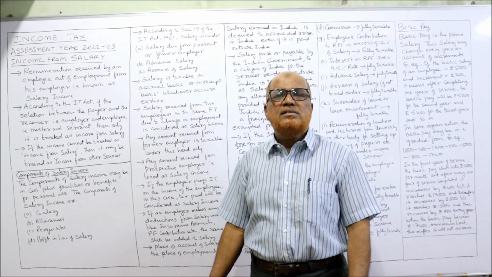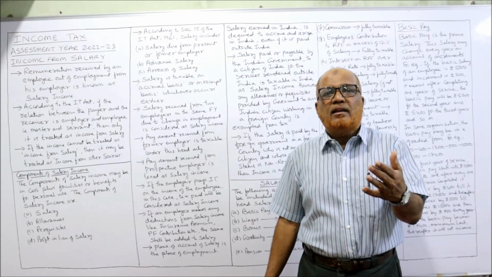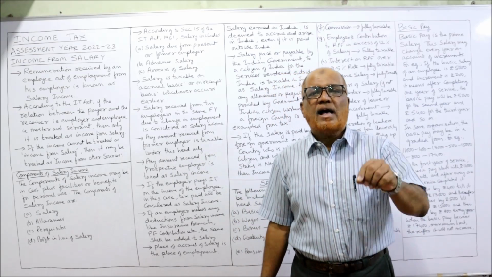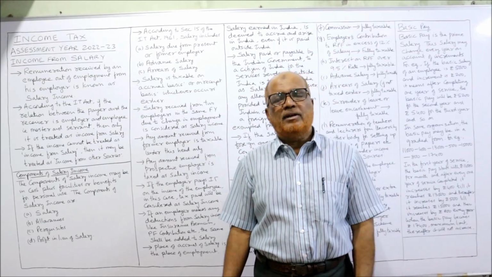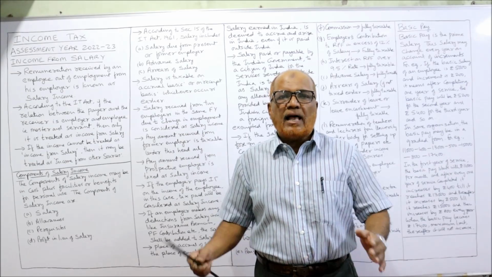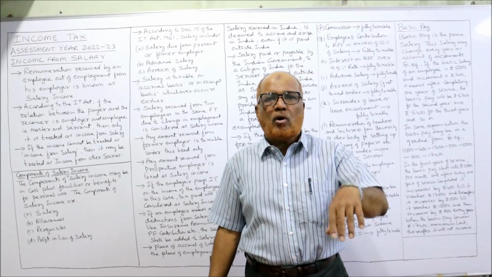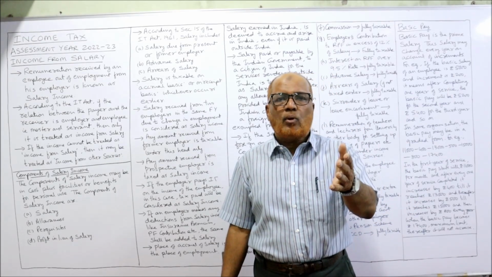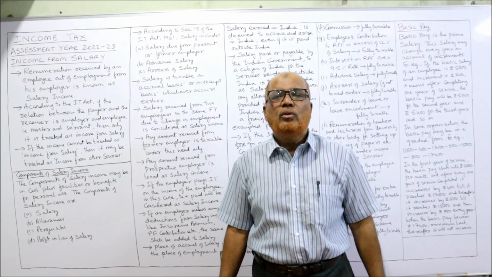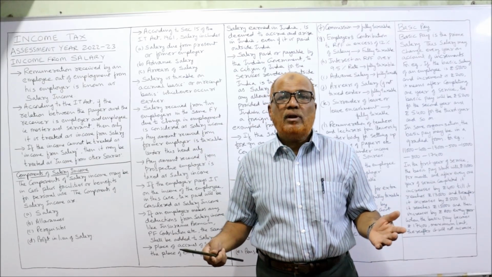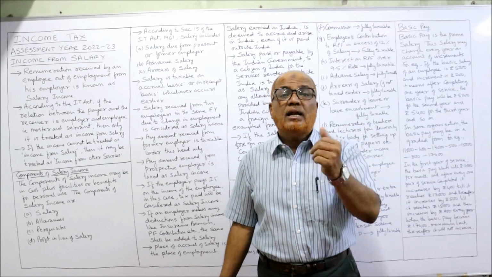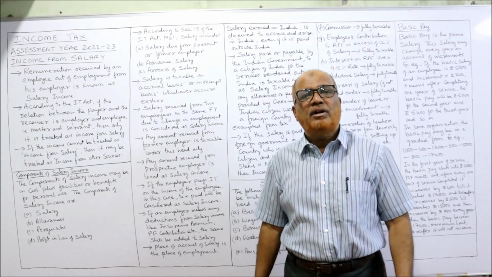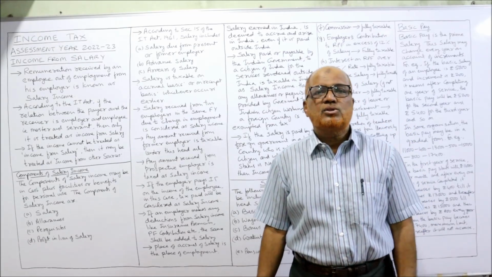There are many instances where it appears as salary, but it is not taxed under salary. A simple example I'll give you: the salary paid to MPs, Members of Parliament, or MLAs. Salary received by an MP or MLA is from the government. But do you think there is a relationship of employer and employee between the government and an MP? No. No employer-employee relationship is there, but still they are getting the salary. So that salary is not taxable under income from salary, it is taxable under income from other sources.